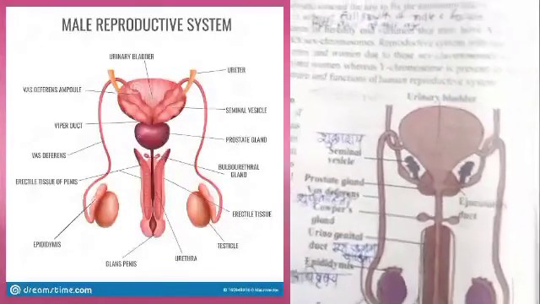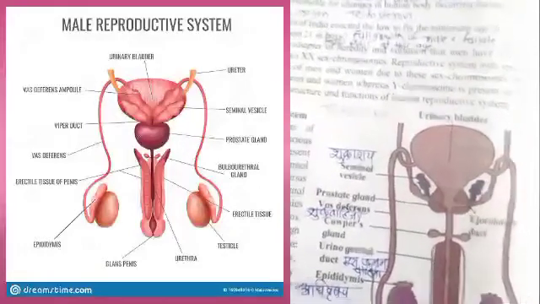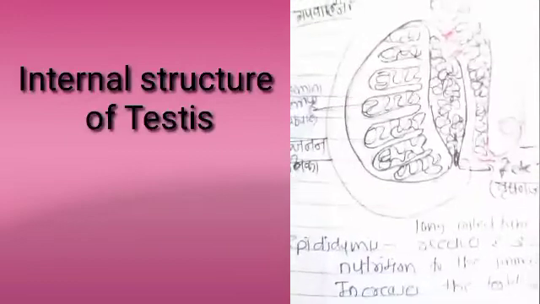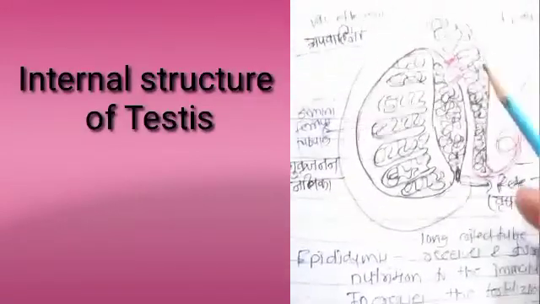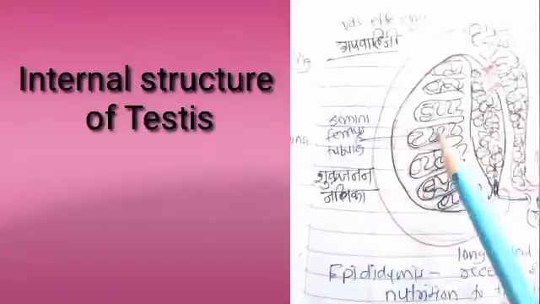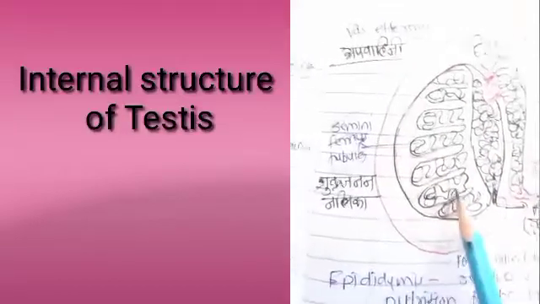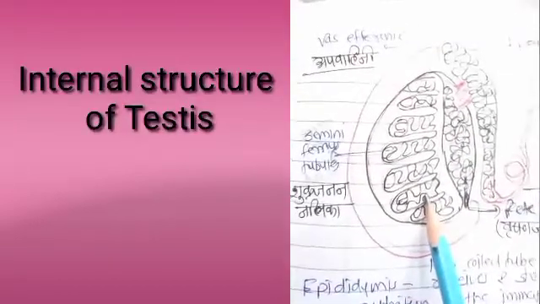When we see the internal structure of the testes, it looks like this. Here it is the testes, it is the epididymis, and inside the testes tube-like structures are present, and they are called seminiferous tubules.